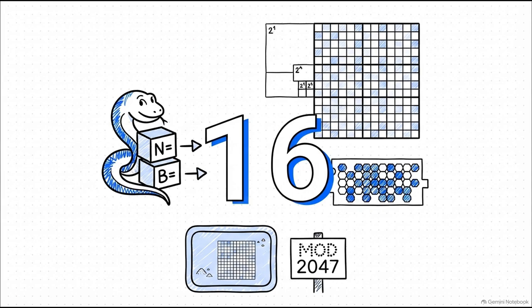And 16 isn't just a random choice. In computer science, it's a power of 2, which is totally fundamental to hexadecimal structures and memory allocation. Alongside this, the script quietly establishes a modulo constant, variable m, set to 2047. Together, this foundational number 16 and that constant 2047, they create the strict geometric borders of the digital sandbox our script is about to play in.